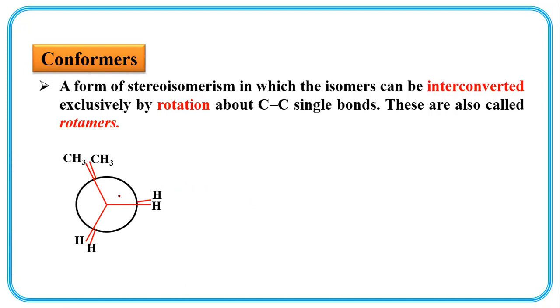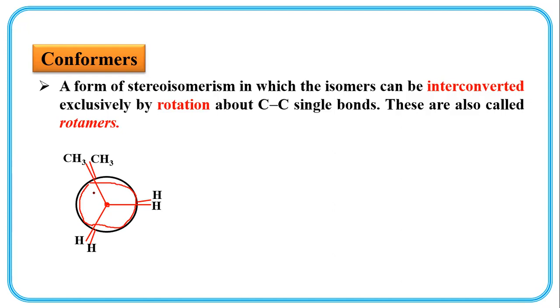Now here, this dot is the near carbon or front carbon, and this bigger sphere is the rear carbon, the carbon present at the back side, opposite side. Near carbon and rear carbon.